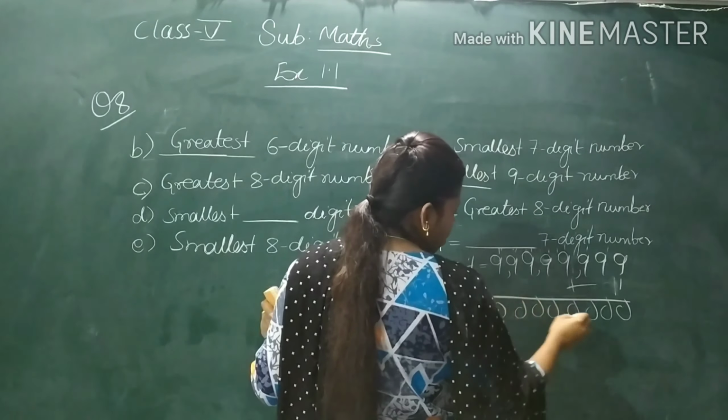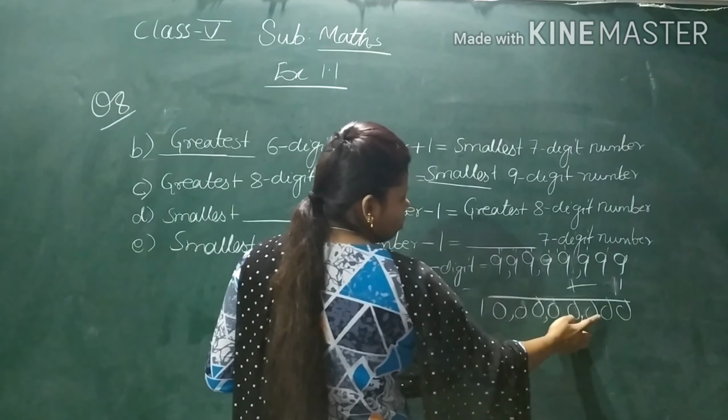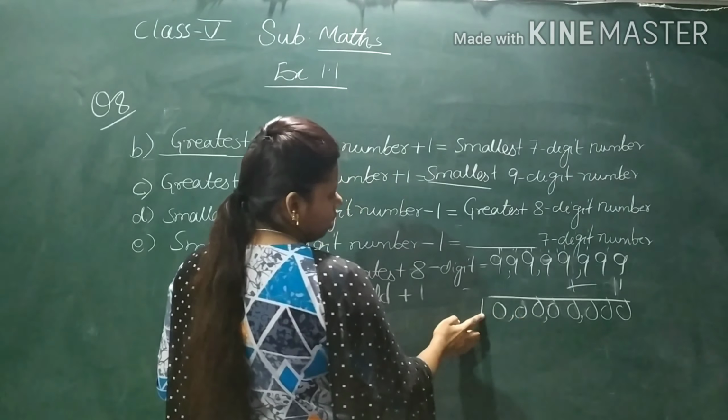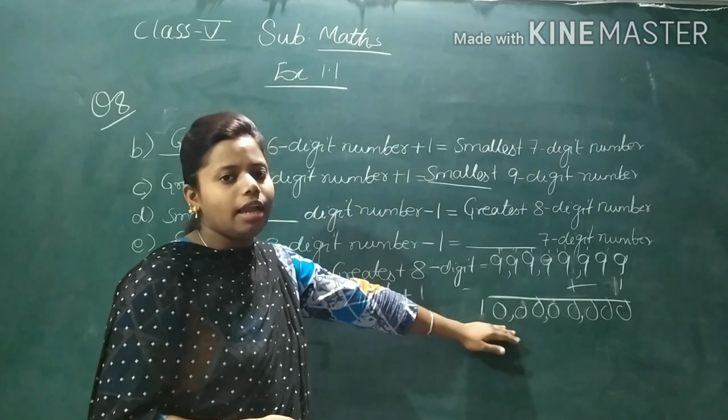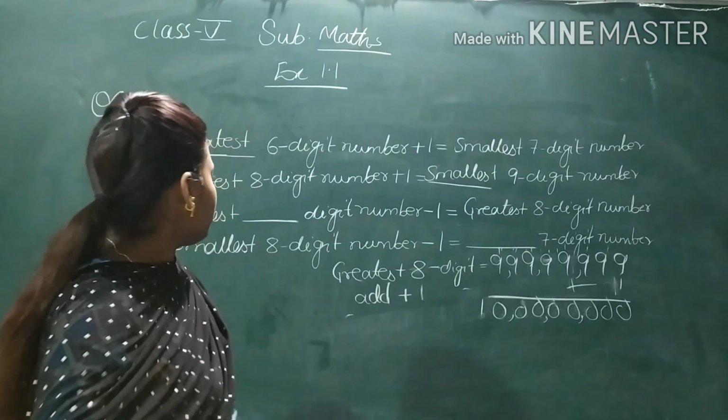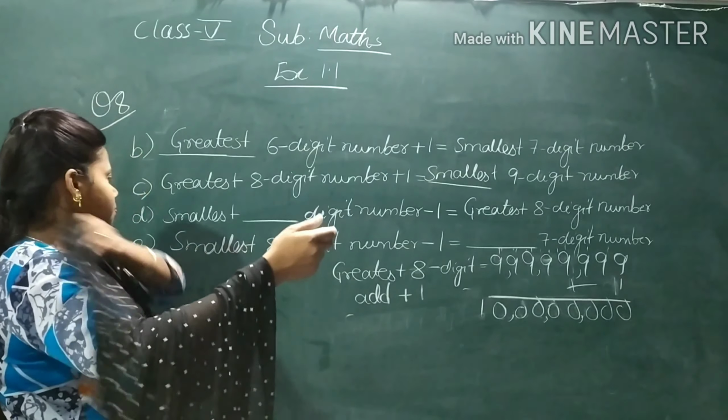Now what is given here? That greatest 8-digit number, when you add 1, you will get dash 9-digit number. Now let's see, 1, 2, 3, 4, 5, 6, 7, 8, 9. We got the 9-digit smallest number. So what is this? 9-digit smallest number.